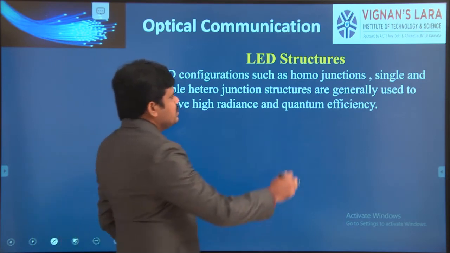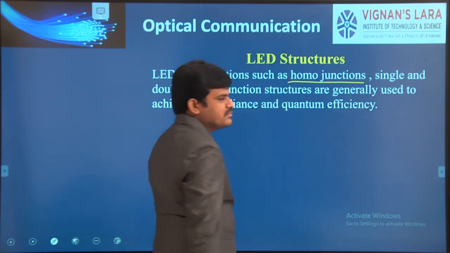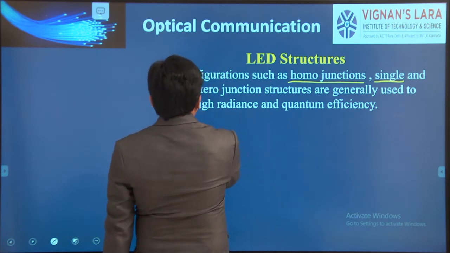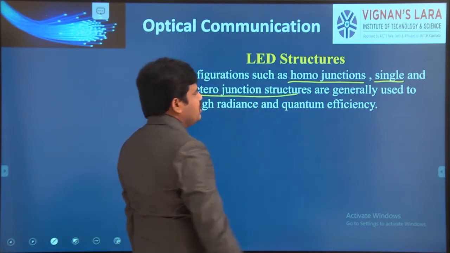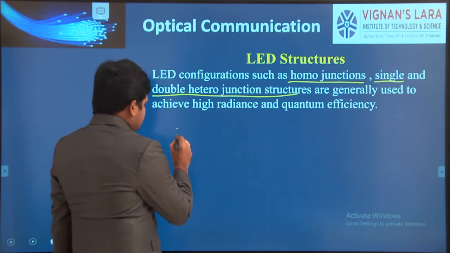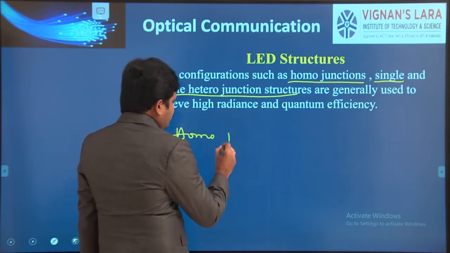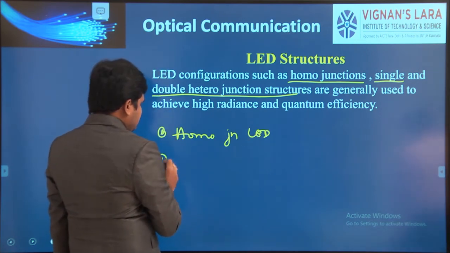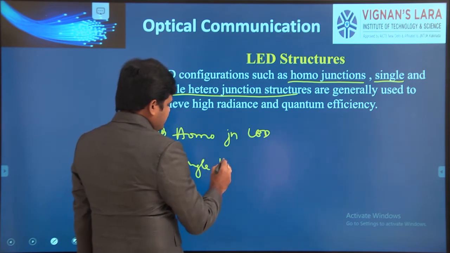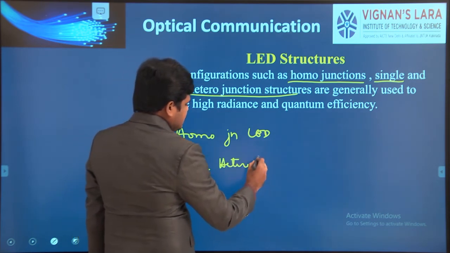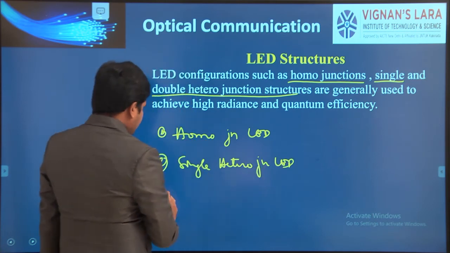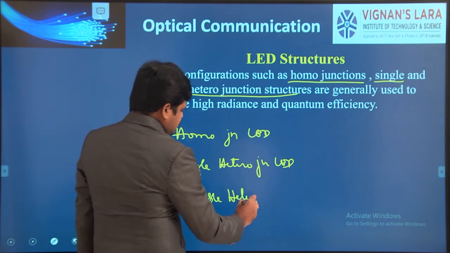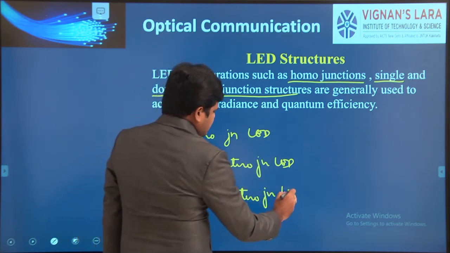One is homojunction LED, second one is single heterojunction LED, and the third one is double heterojunction LED.